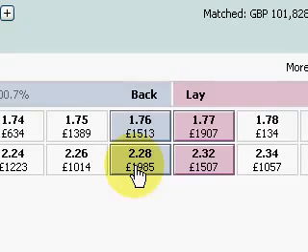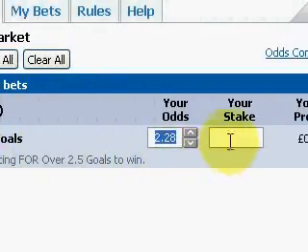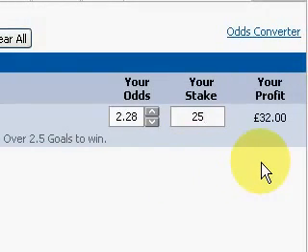Very easy to place the bet. All you do is click on the button there. You're using your £25 free bet, put it in, and there you have it. Your profit could be £32. So if you win, you get your £25 stake back, and then your £32 profit, and then you have a decent betting bank, which you could just use as £32 profit to carry on making small bets to build up your betting bank over time. Great way to start betting. And then if you don't win the bet, you get your £25 back, so you've lost nothing. So there we have it.